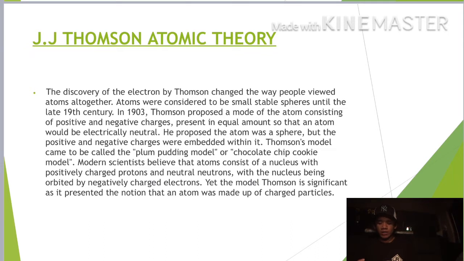He proposed the atom was a sphere, but the positive and negative charge were embedded within it. Thomson model came to be called the plum pudding model or chocolate chip cookies model. Modern scientists believe that atom consists of a nucleus with positive charge, proton and neutrons, with the nucleus being orbited by negatively charged electron. Yet the model Thomson is significant as it presents the notion that an atom was made up of charged particles.